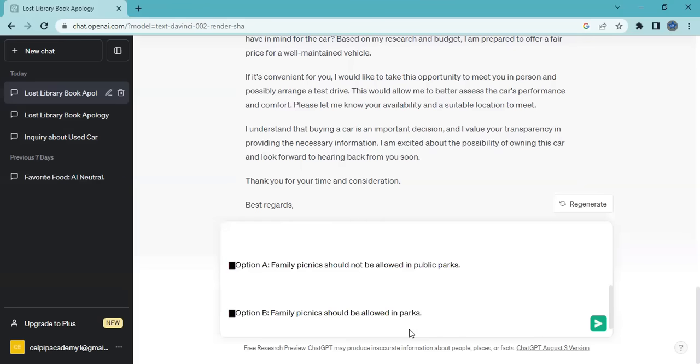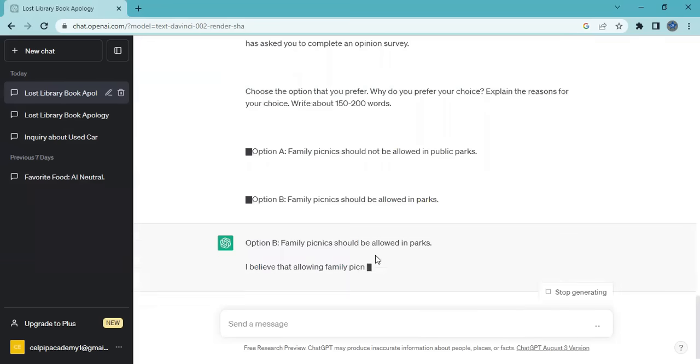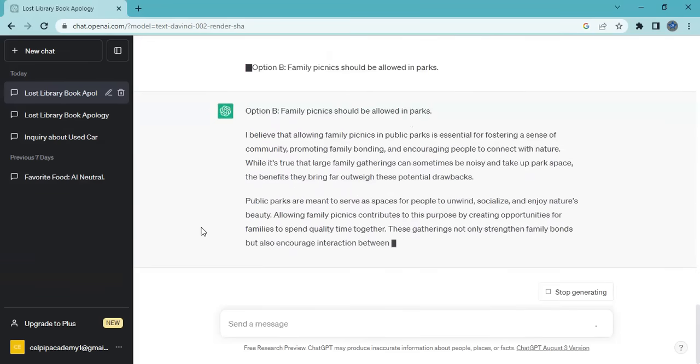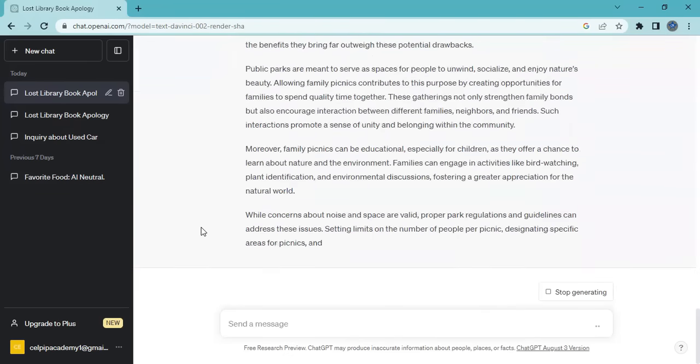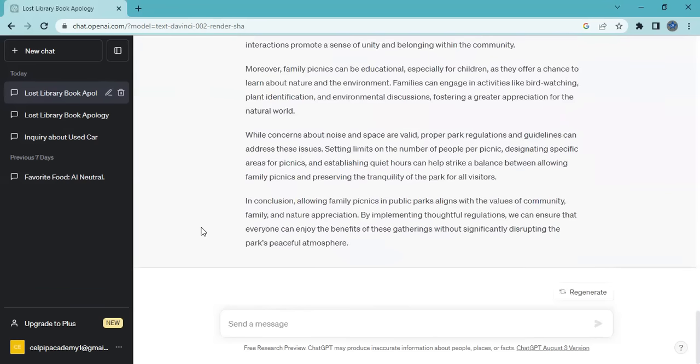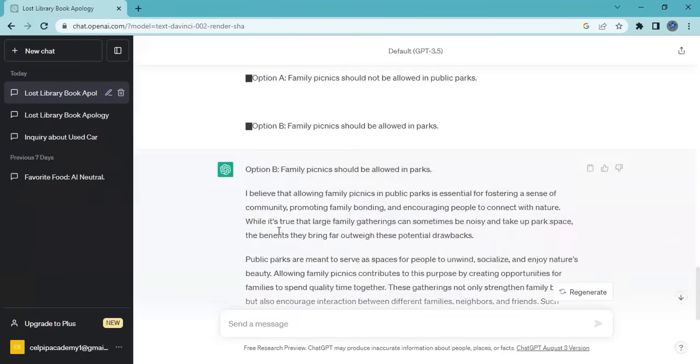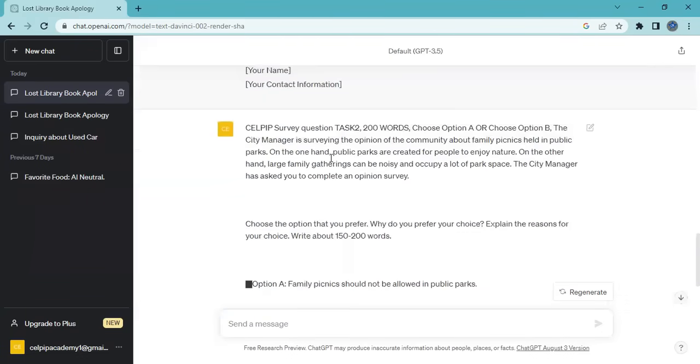All right, then let's paste it here. Let's get started. Okay, wonderful. So ChatGPT has chosen to write on option B. Let's see how it is written. Let's look at the topic first on the survey question.